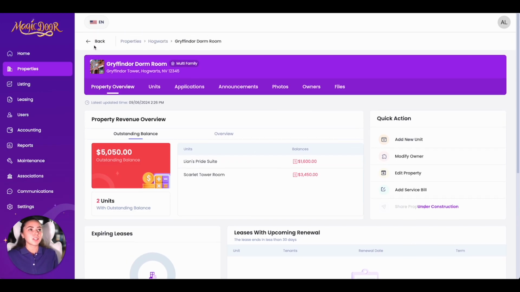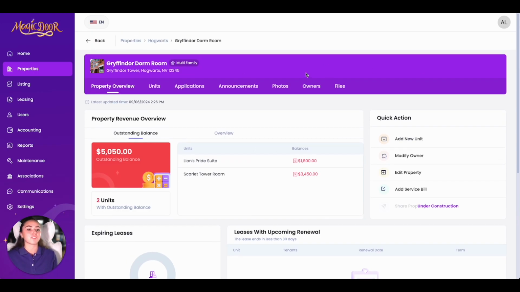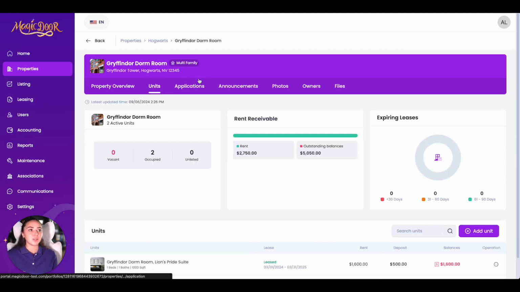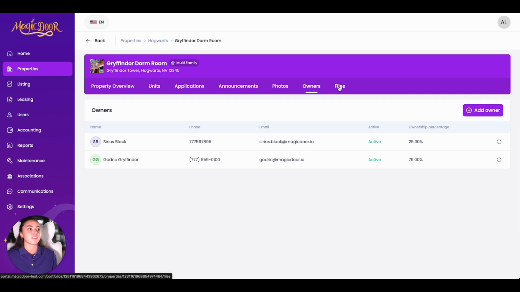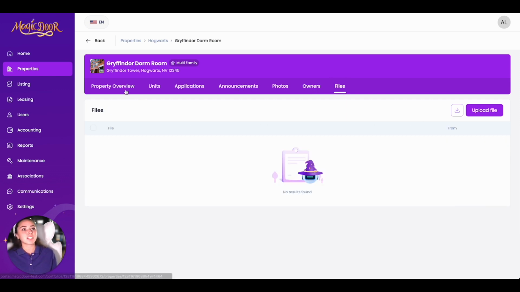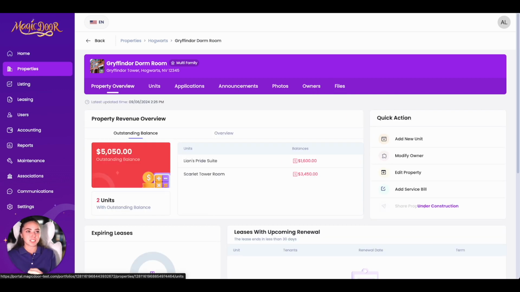So up here in the purple section, you have your navigation bar for the property overview. So right now we're looking at our property, the Gryffindor dorm room. And then you can click on all of these navigation buttons. So we're gonna have units, applications, announcements, photos, owners, and files. This is going to be everything that is attached to this specific property.